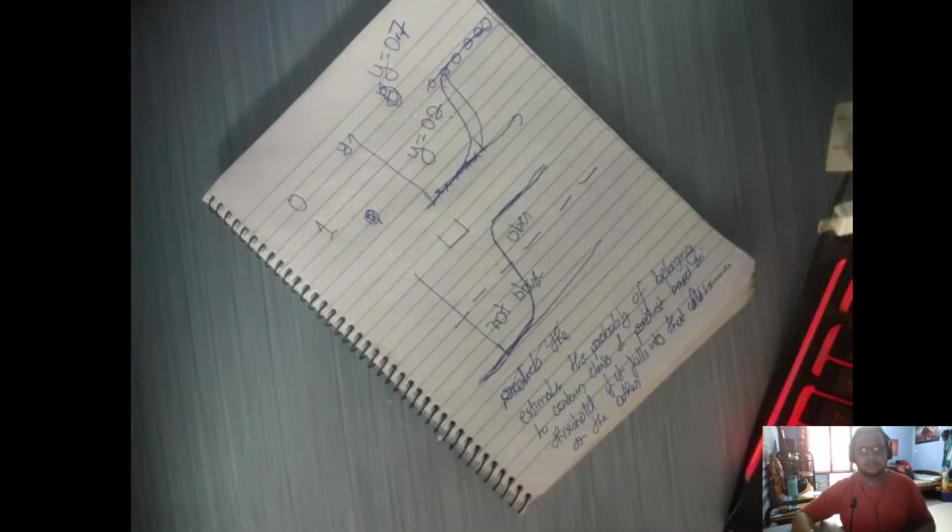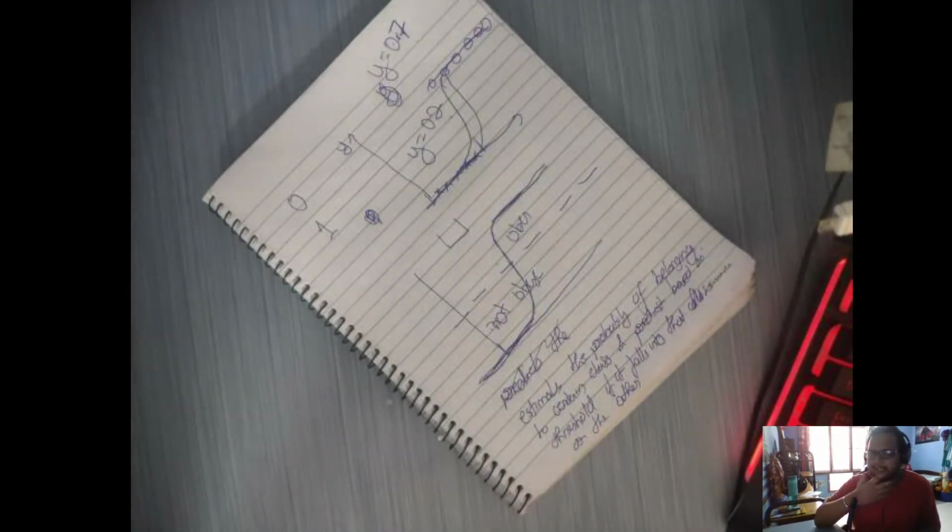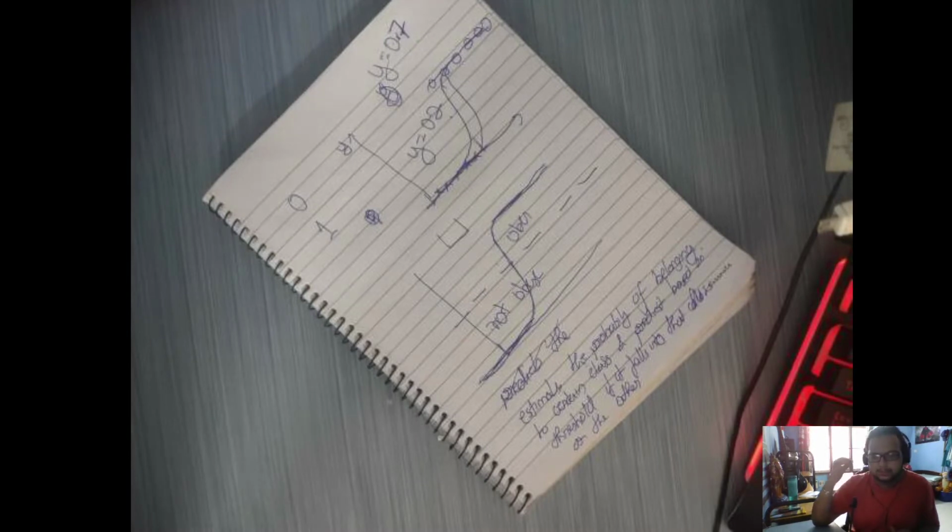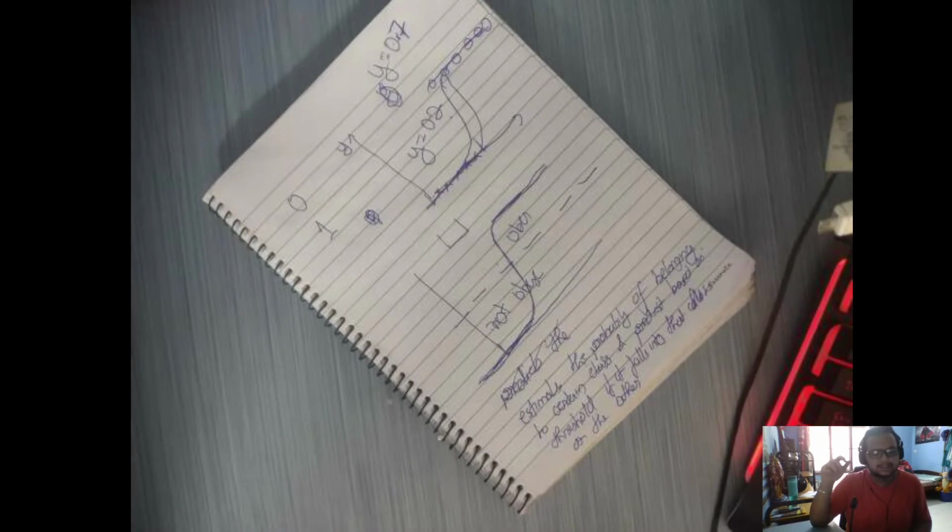Okay, so it predicts whether it falls into that class or the other. So this is a binary classifier. Then you write the point that this is a binary classifier.